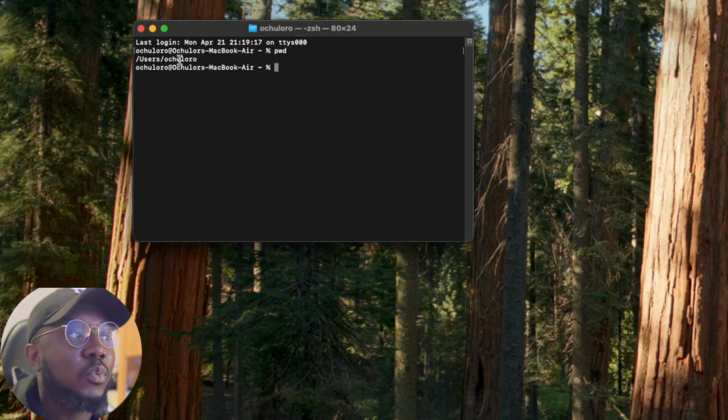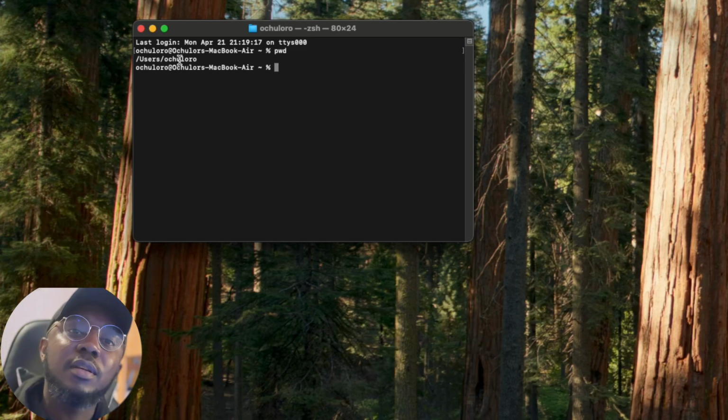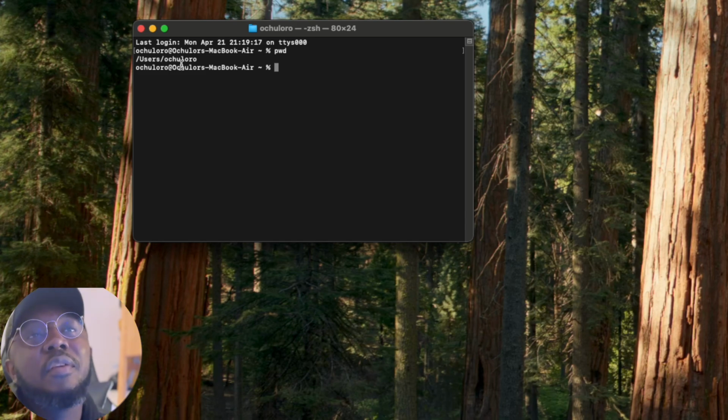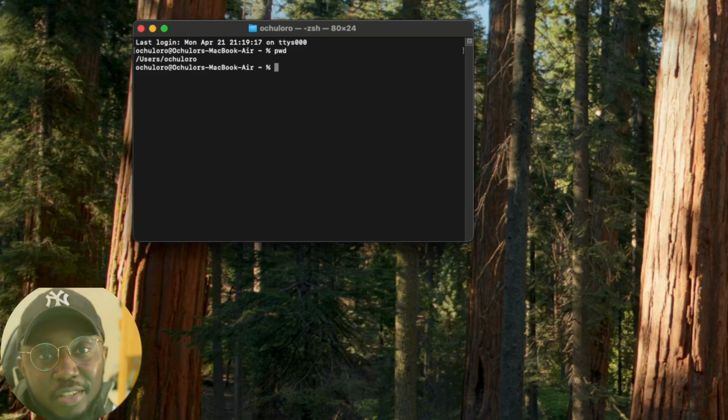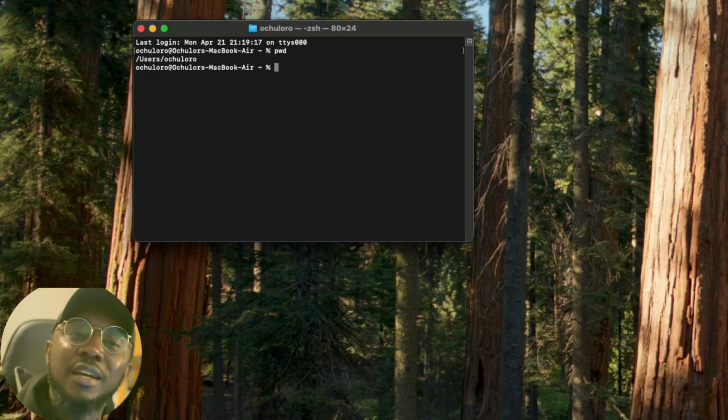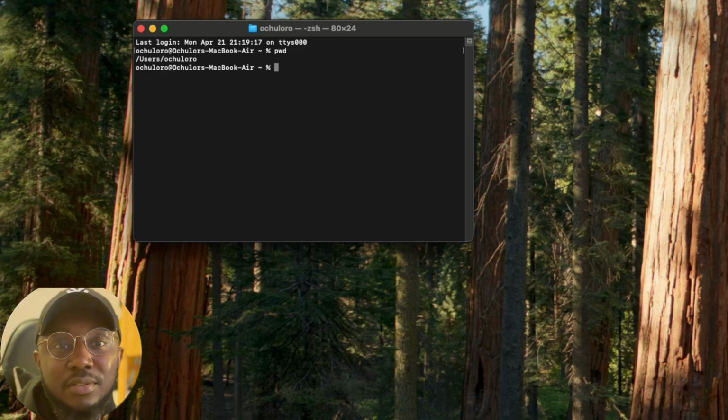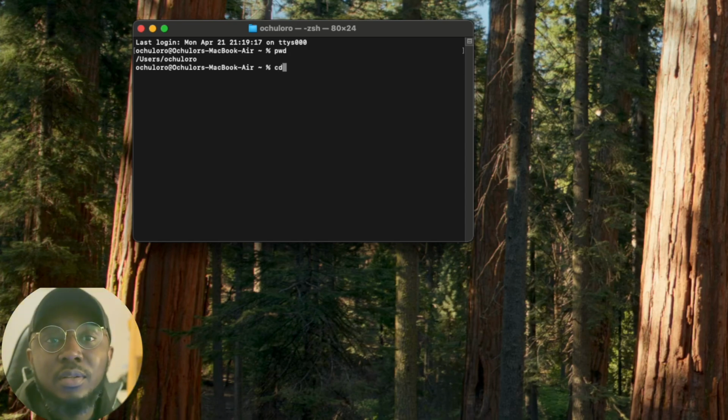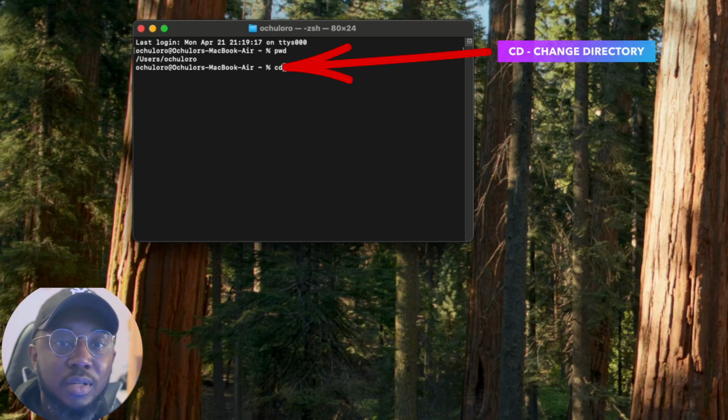Now, what about if we want to move from one room to another? What can we do? Interestingly, the command line has a command that enables us to move from one room to another. I mean, it would be very boring if we were always in the garage and we can't move out. The computer also allows us to move from one directory to another using a well-known command known as cd. Now, cd means change directory. It means move from one room to another, or from one directory to another.